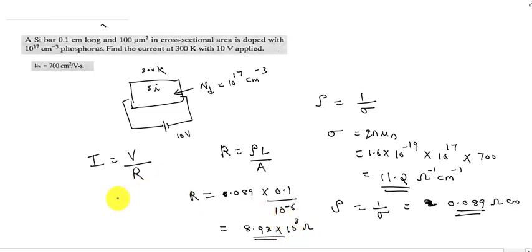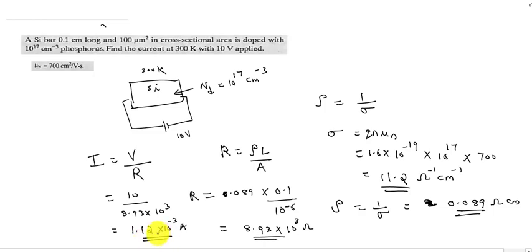So we can find out the current value. The voltage is given as 10, the resistance is obtained as 8.93 into 10 raised to 3 ohm, and on solving, this will be equal to 1 by 8.93 into 10 raised to minus 2, and that value is equal to 1.12 into 10 raised to minus 3 ampere.